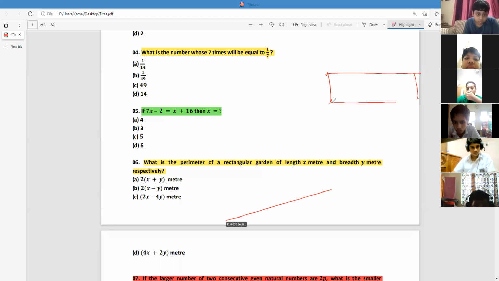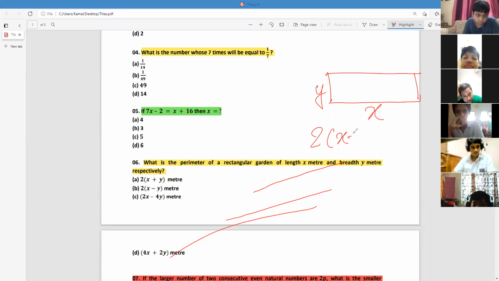So I think all of you know the formula of a rectangle. Whose length is given here as x? So this one, the length, is x. This one is y. So what is the perimeter? A: 2 into length plus y. 2 into length plus width. So the correct answer is A. Number 6, correct answer is A.